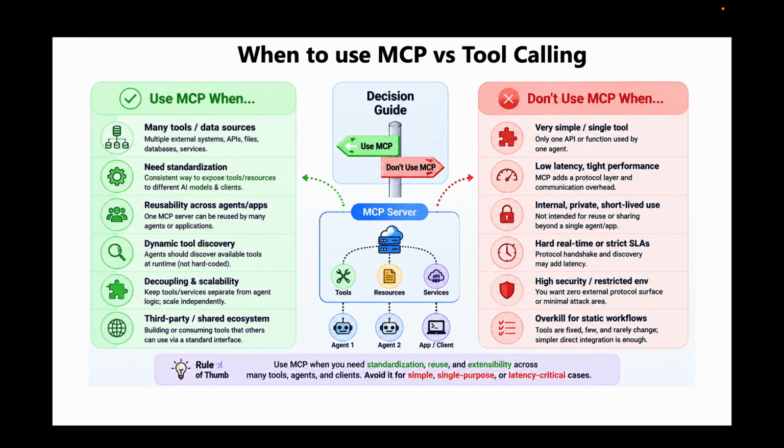You should use MCP when you expect growth and reuse. If you want the tools and data sources to be shared across multiple agents and applications, then MCP can add value by providing a standardized way to expose these tools. If you're building single purpose agents, tool calling is usually enough. If you're building platform of agents that need shared discoverable capabilities at scale, then MCP becomes a strong fit.